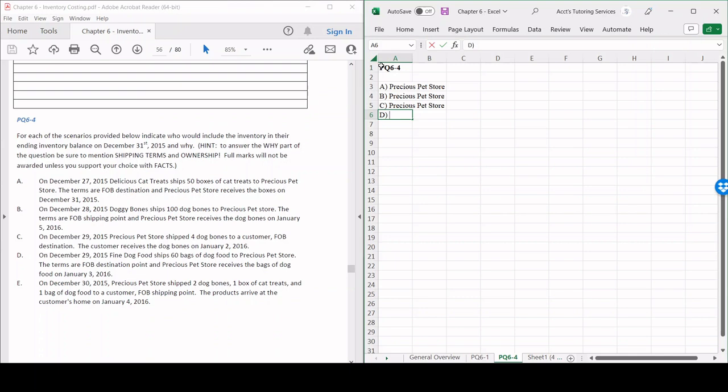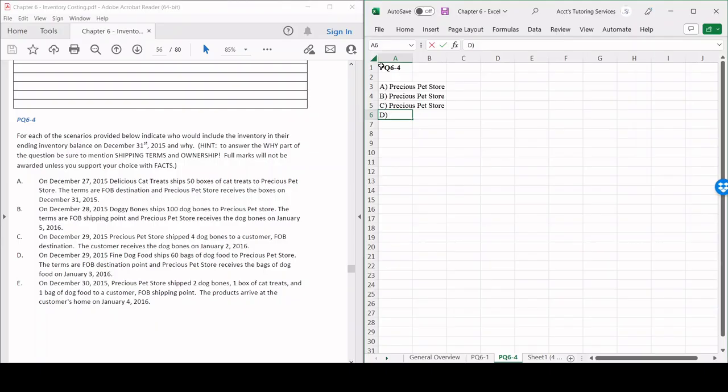All right, now for D, on December 29th, 2015, Fine Dog Food. So Fine Dog Food in this case is a seller. They ship 60 bags of dog food to Precious Pet Store. The terms are FOB destination point. Once again, FOB destination point means that once it reaches the buyer's warehouse, it exchanges legal title.